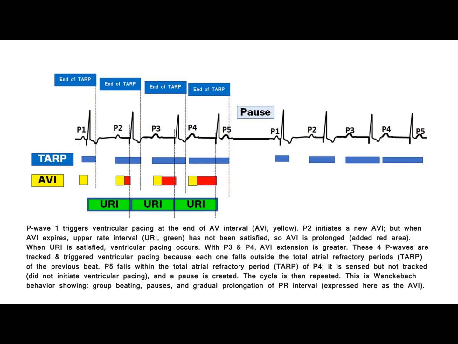These four P waves are tracked and trigger ventricular pacing because each one falls outside the total atrial refractory period, TARP, of the previous beat. P5 falls within the TARP of P4, it is sensed but not tracked, did not initiate ventricular pacing, and a pause is created. The cycle is then repeated. This is Wenckebach behavior showing group beating, pauses, and gradual prolongation of the PR interval, expressed here as the AV.